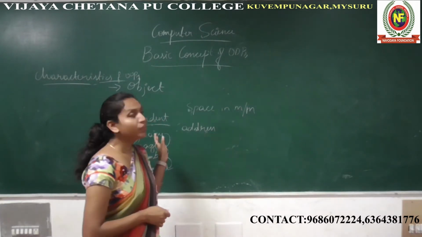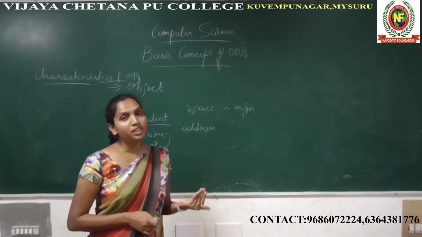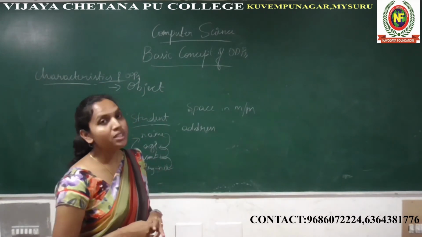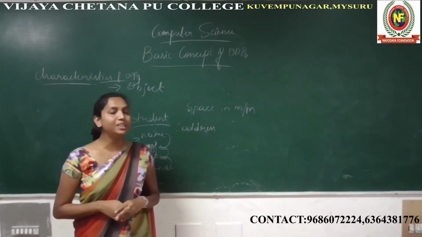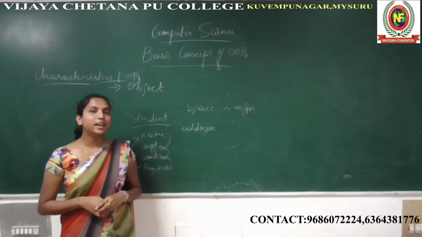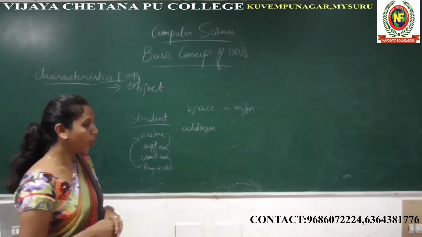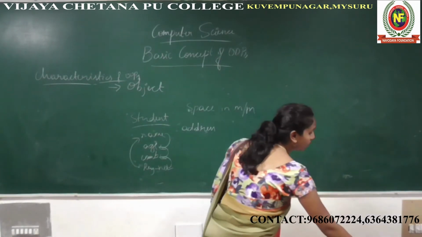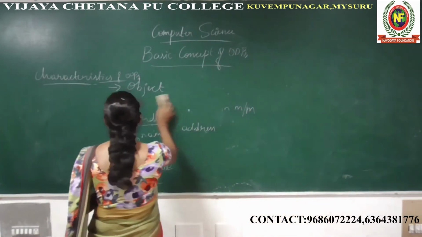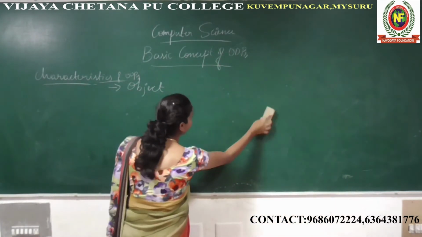Next is the objects will communicate with each other when the program is executing. So these are the characteristics of the object. So I hope you understood. We'll go for the next characteristics, that is class.